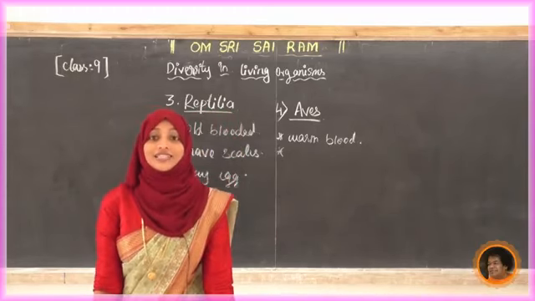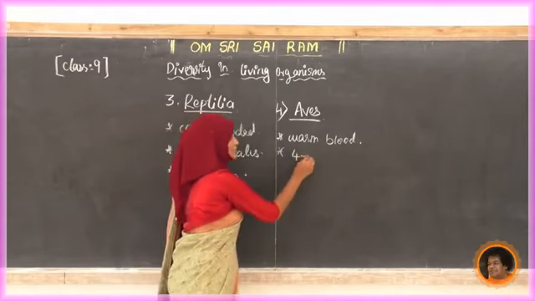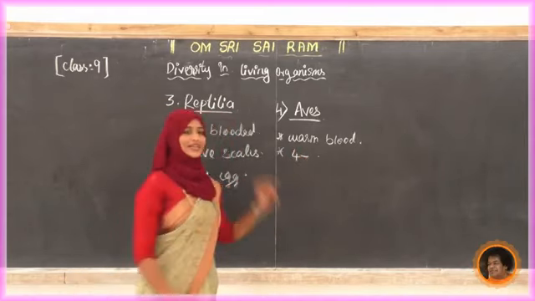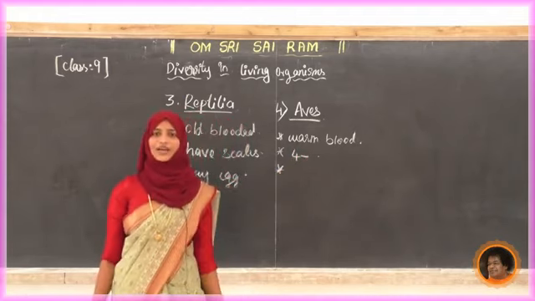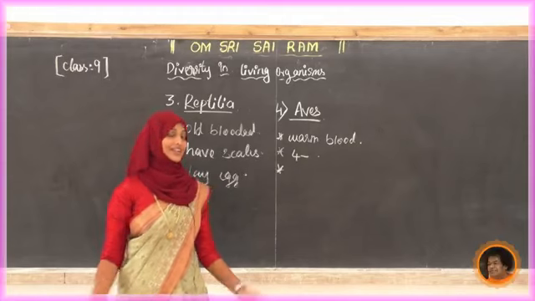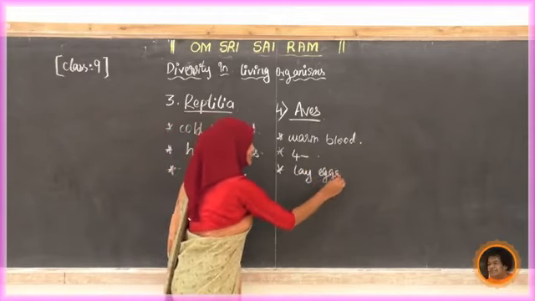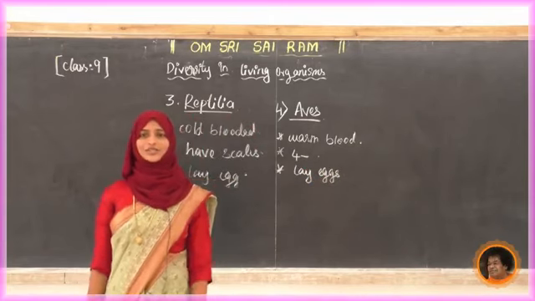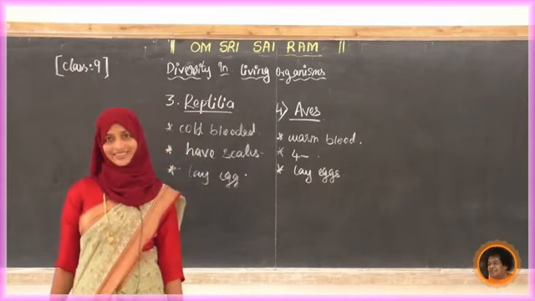Yes, the heart is a 4-chambered heart. Write it down in full. Next, whether they lay eggs or give birth to young ones? Yes, they lay eggs. We are familiar with those eggs, and we use those eggs. So they lay eggs.